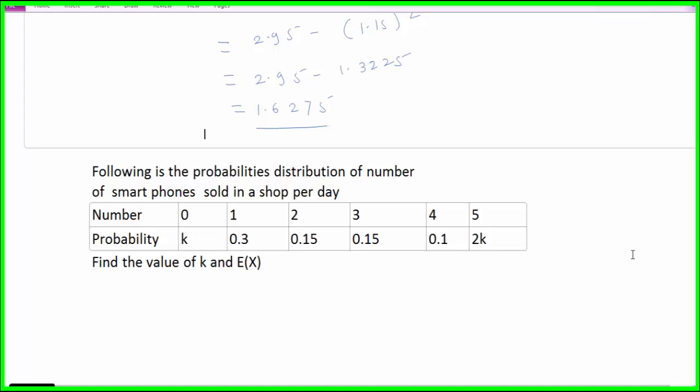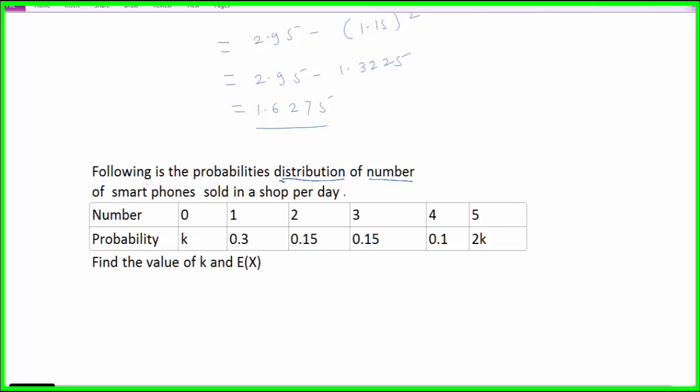Hi students, let us solve an example based on finding the variance and expectation of a discrete random variable from the given probability distribution table or from the given probability distribution function. Here an example is given. Following is the probability distribution of the number of smartphones sold in a shop per day.